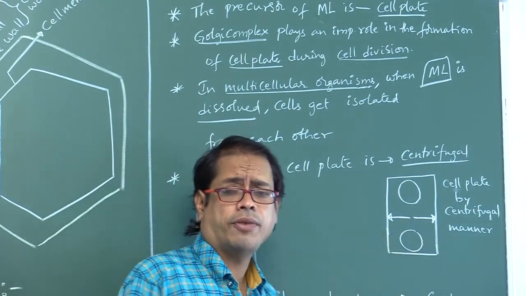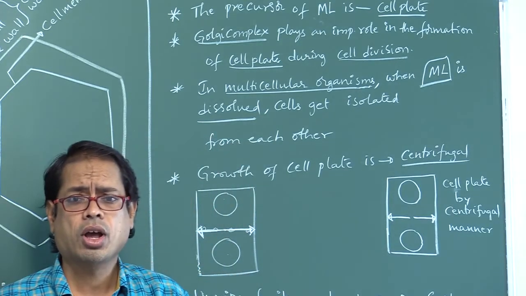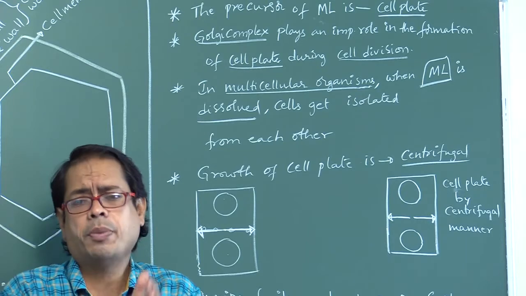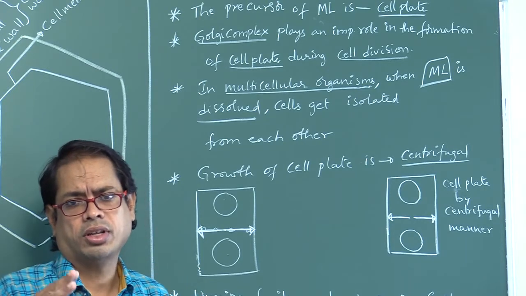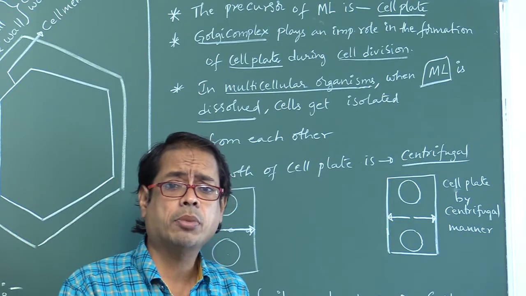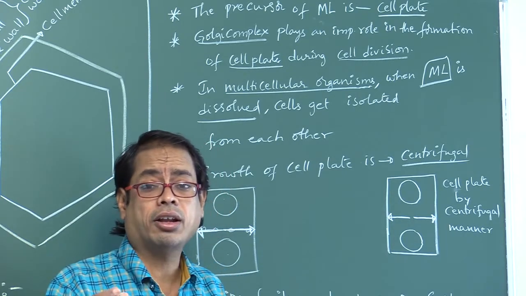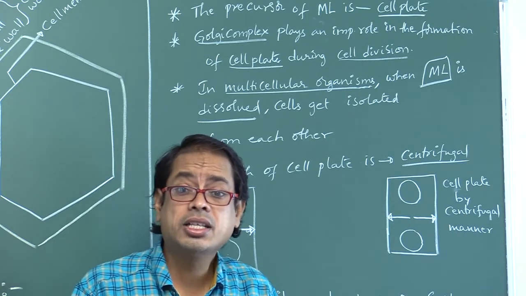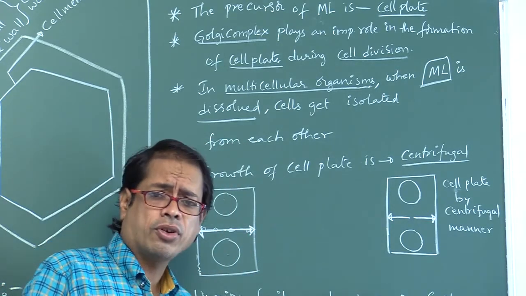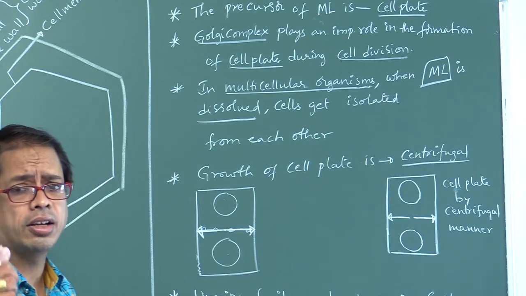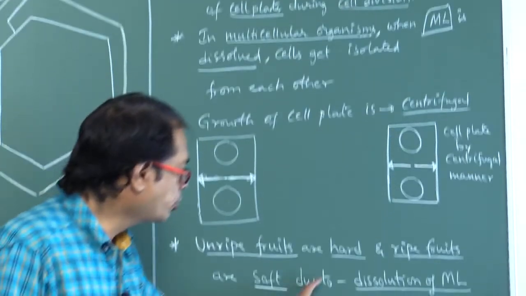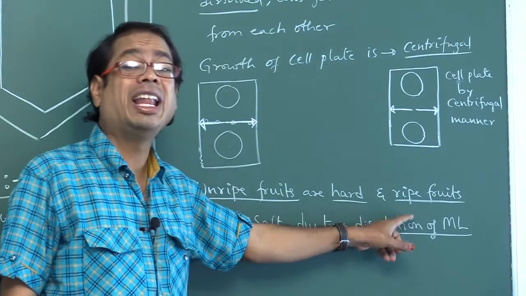If we observe, unripe fruits are somewhat hard, whereas ripened fruits are somewhat soft. Hard fruits become soft fruits because the middle lamellum gets dissolved. So unripe fruits are hard, ripe fruits are soft. What is the reason for that? Due to the dissolution of middle lamellum.